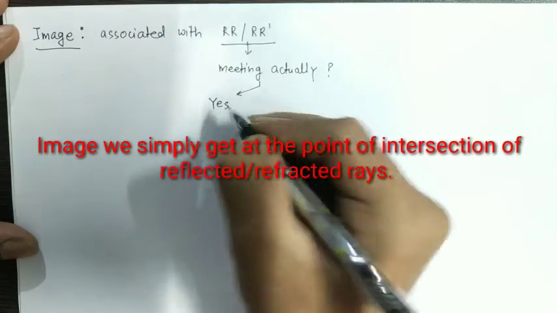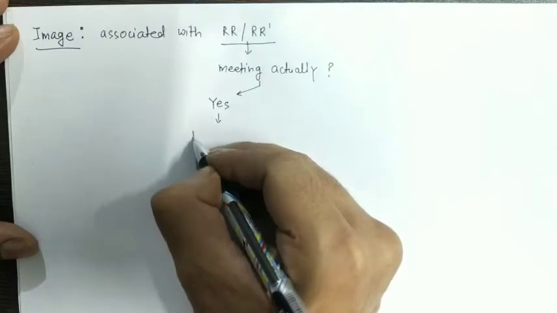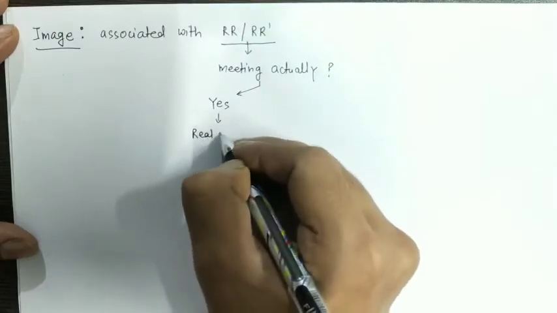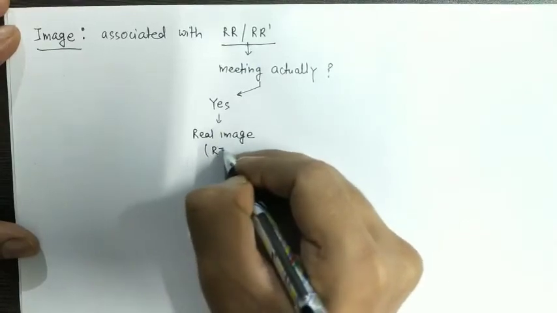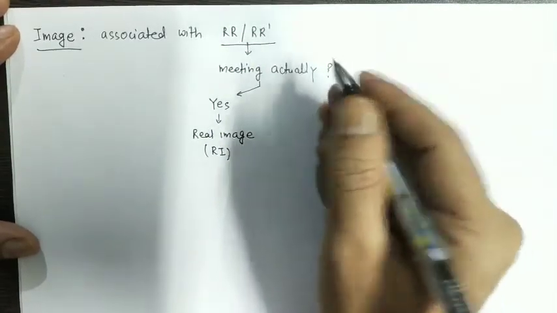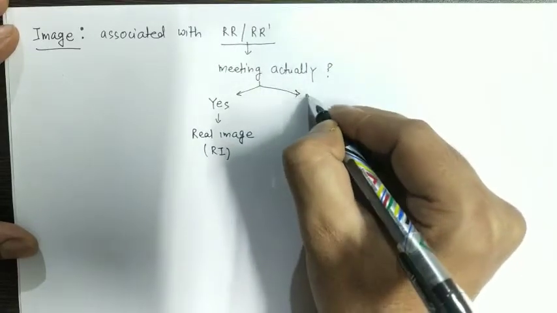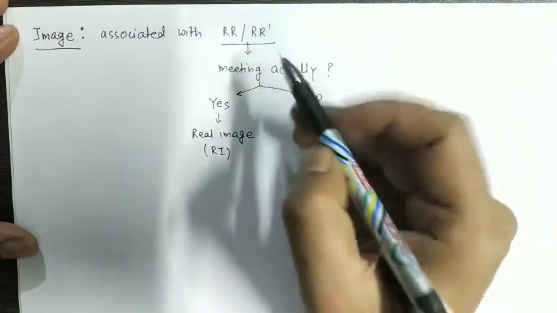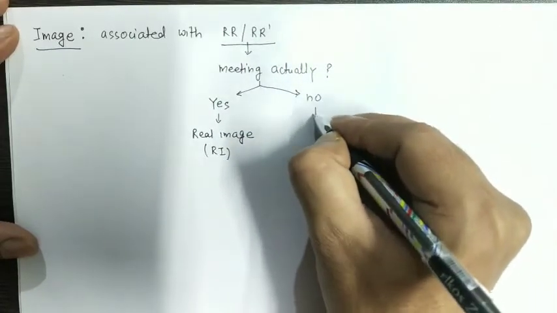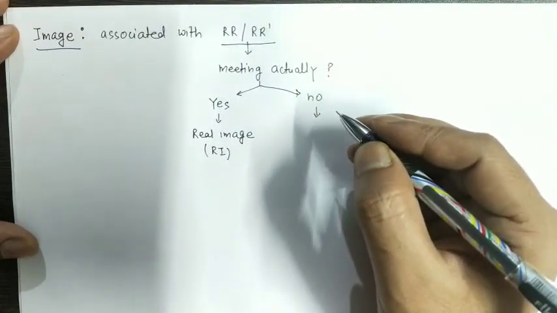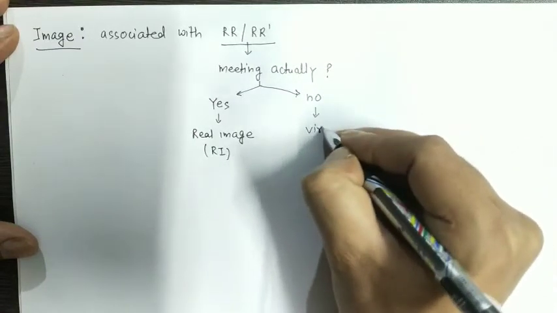If yes, then that image will be a real image. And if the rays are not meeting actually, that is, I am talking about reflected rays and refracted rays, then the image we will call a virtual image.